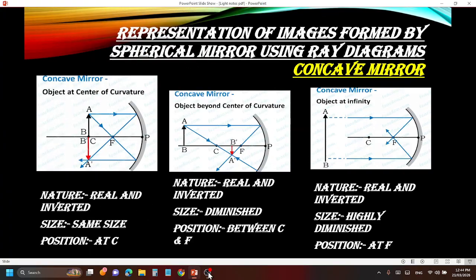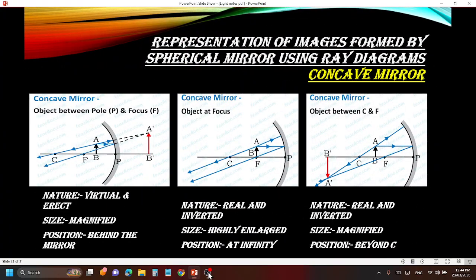So let's get started. First is concave mirror, with the object between pole and focus. I know you must be knowing the terms. If you don't know, just rewind the video and study the terms. When the object is placed between pole and focus, the image is formed behind the mirror. So the position of the image is behind the mirror. Now you can see the nature. Nature means how it is: virtual or erect, real or inverted. You can see that it is erect and virtual because it is formed behind the mirror. And the size is magnified, it is bigger than the size of the object.